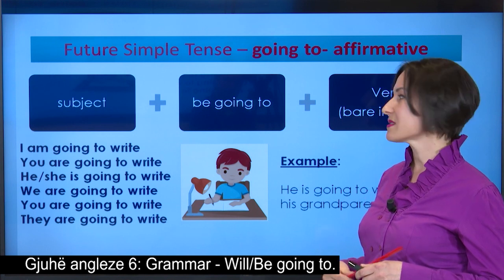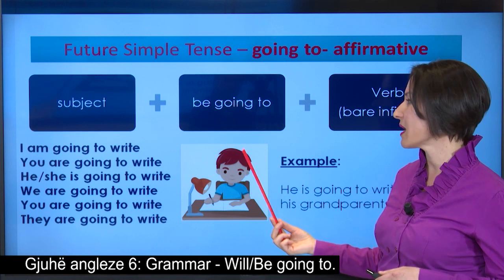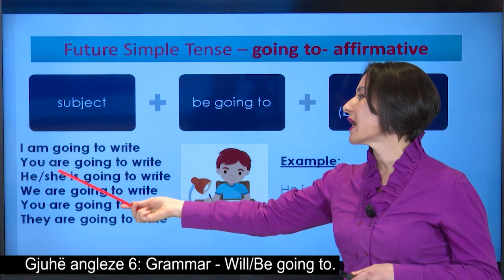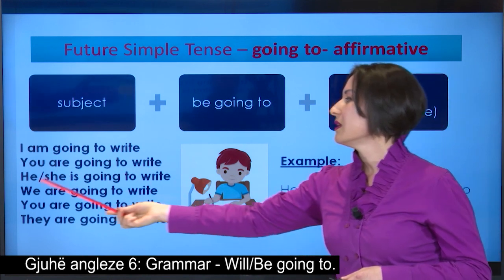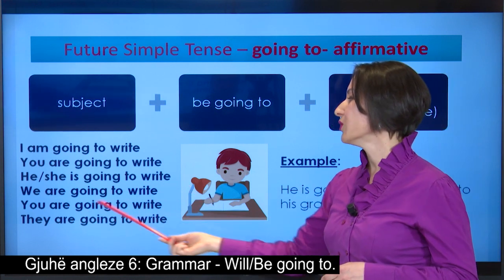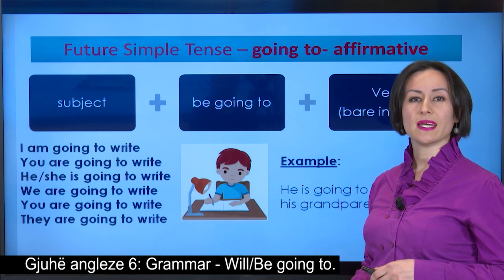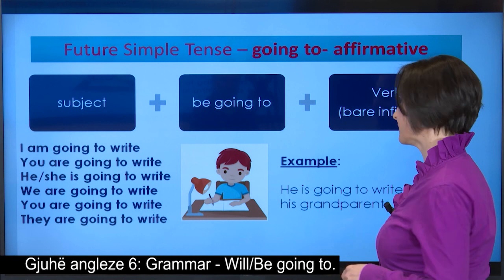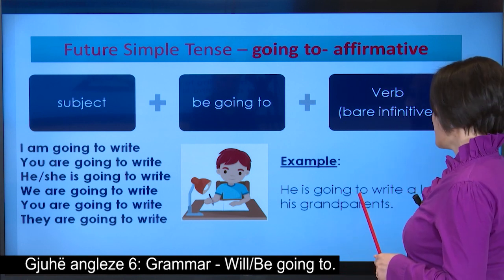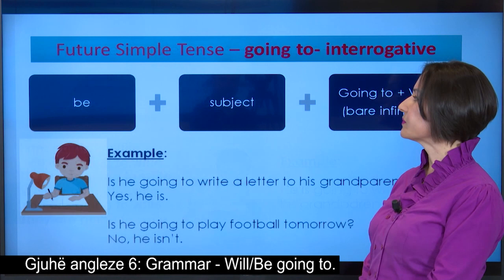Let us have a look at the conjugation of the verb write. For example, I am going to write. You are going to write. He or she is going to write. We are going to write. You are going to write. And they are going to write. For example, he is going to write a letter to his grandparents.